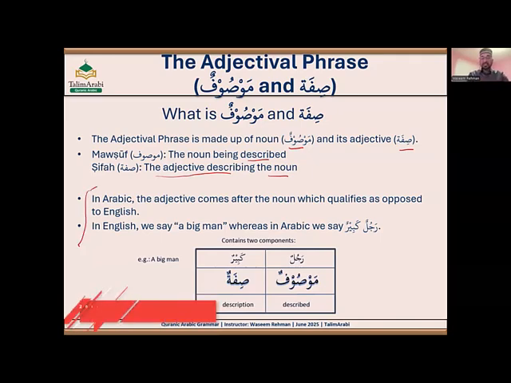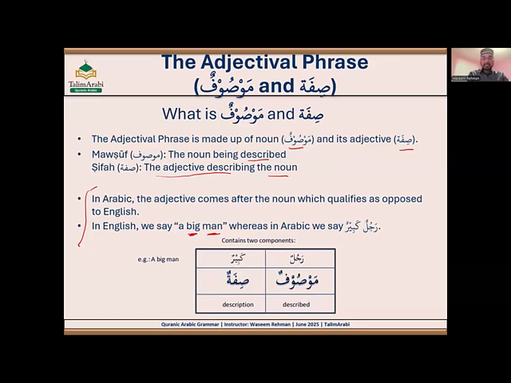In English, we normally say a big man. So now the adjective comes before the noun that is being described. We are describing man. That man is big. So the adjective is coming before the noun that is being described. But in Arabic, it's reversed. The description comes after the noun being described.